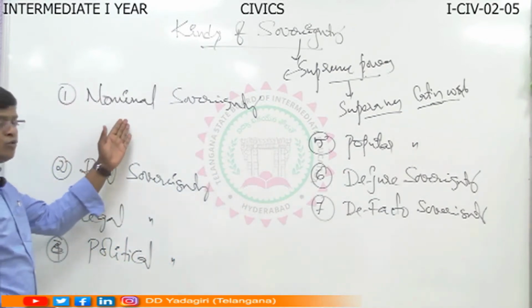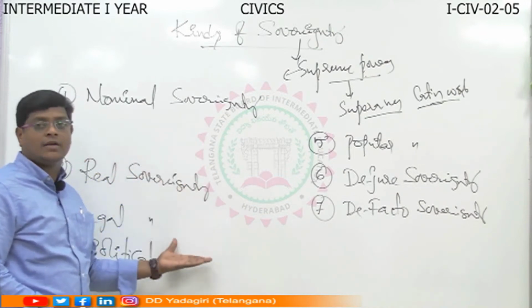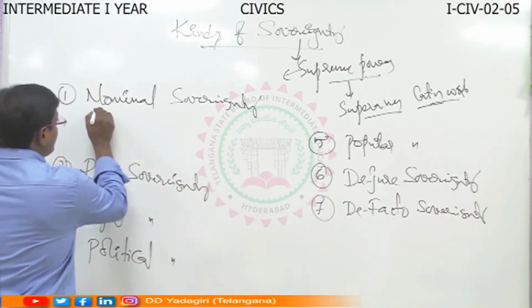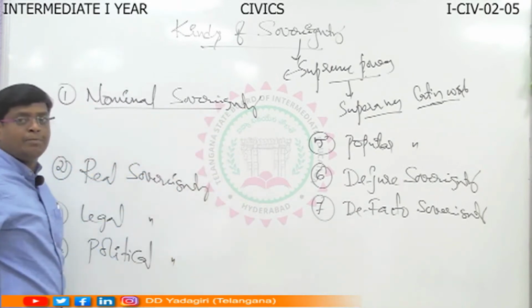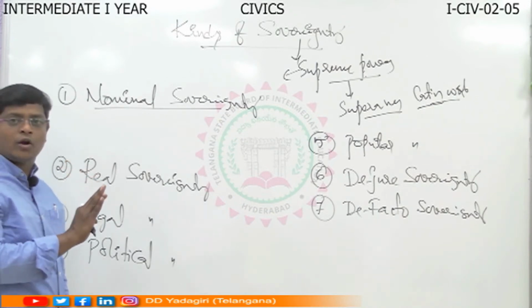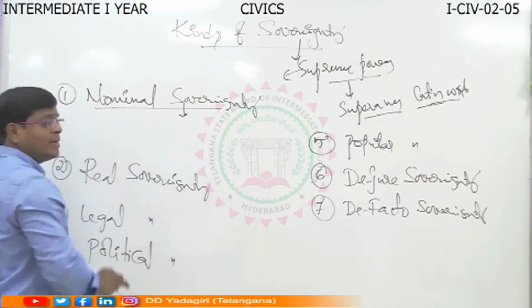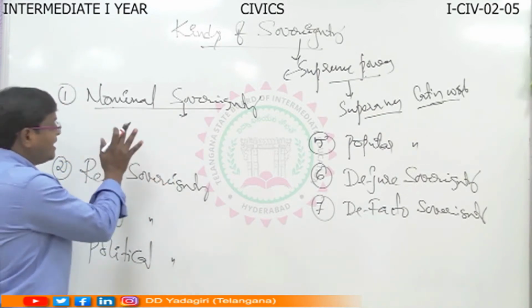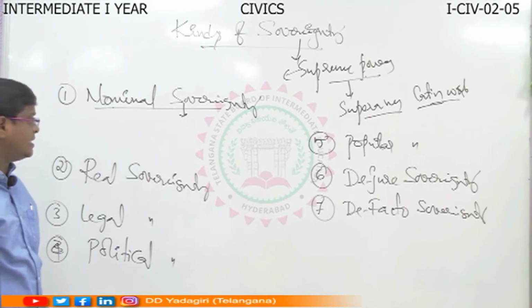Most of the 2 marks questions are asked from this area. Please concentrate on this. Firstly, nominal sovereignty. Sovereignty power means supreme power over citizens and subjects, unrestrained by law, according to Jean Bodin. This power enjoyed by a person or a group of persons by namesake is called nominal sovereignty. Understood?